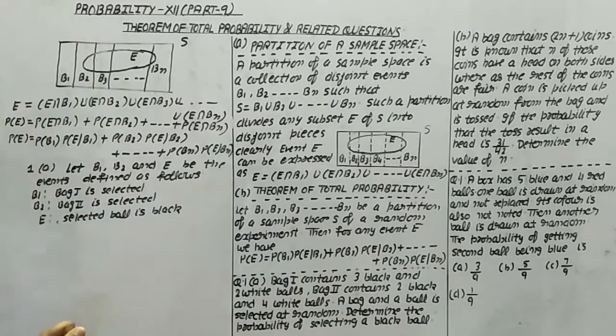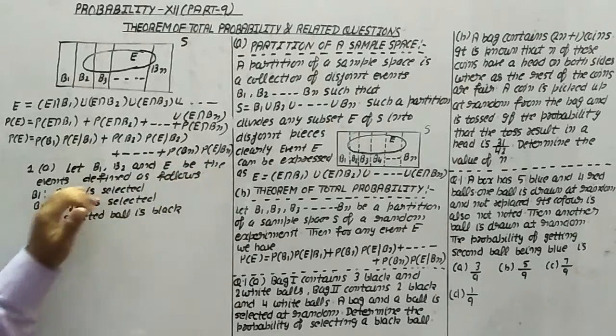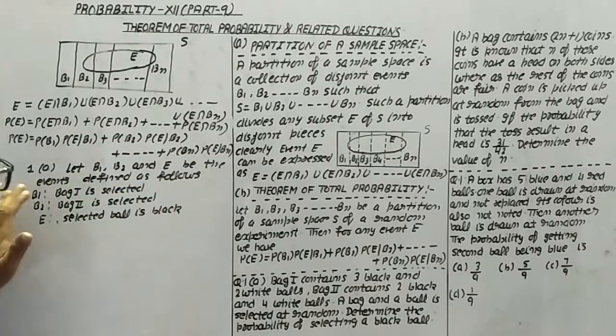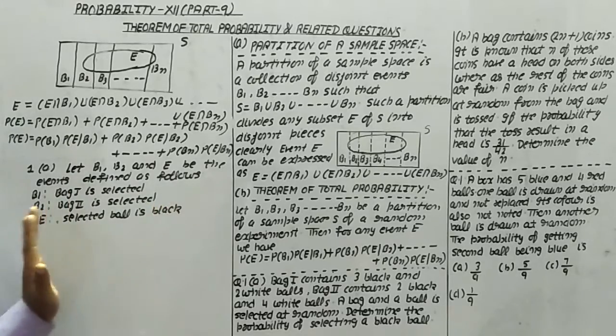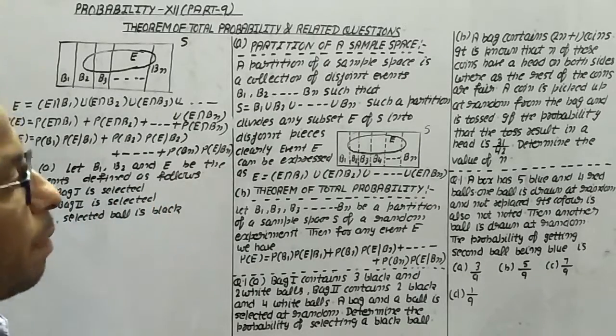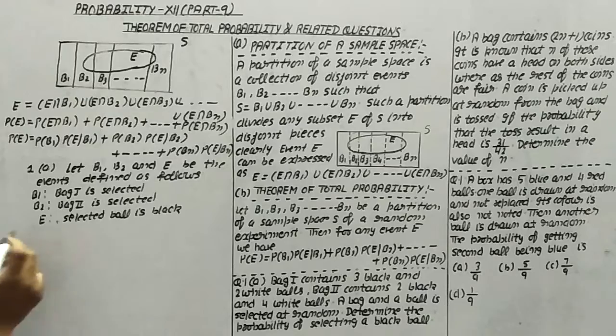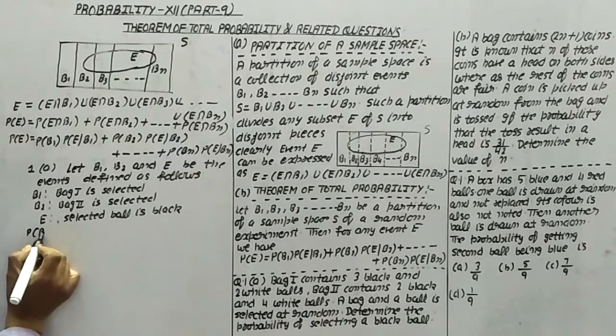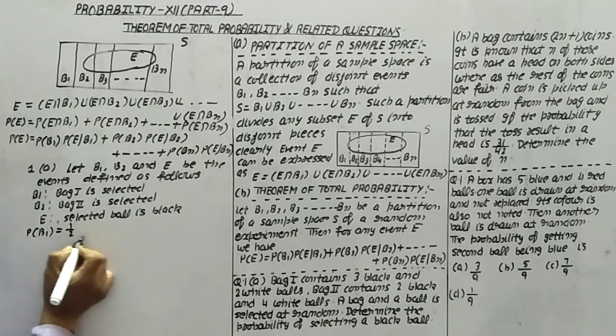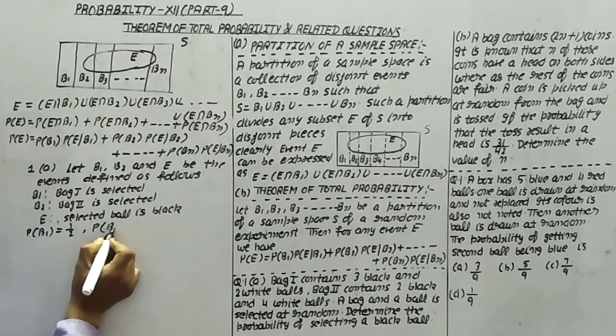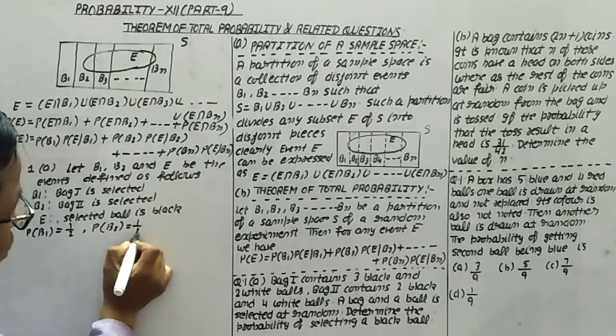Let B1, B2 and E be the events defined as follows: B1, bag 1 is selected; B2, bag 2 is selected; E, selected ball is black. The probability of B1 is half, and the probability of B2 is also half.